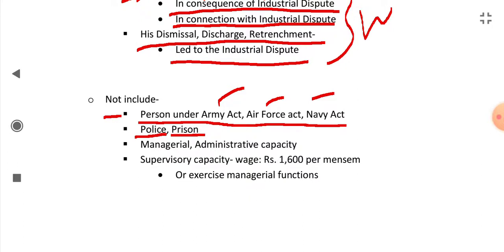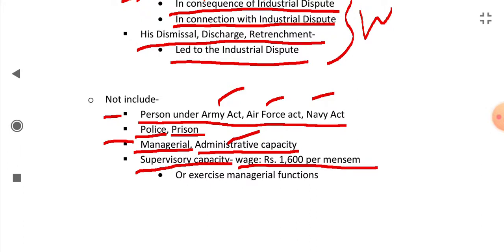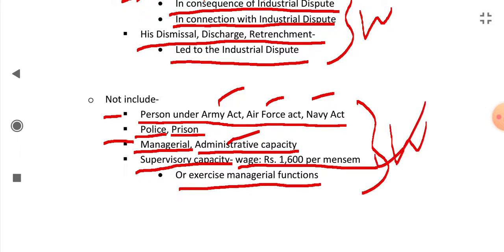Persons in a managerial or administrative capacity are also not workmen. Or if the person is in a supervisory capacity having a wage of 1600 per mensum, or he exercises managerial functions, then he will also not be a workman.